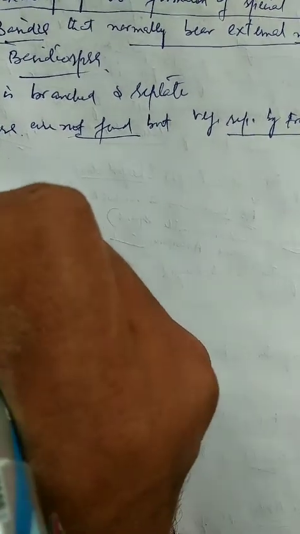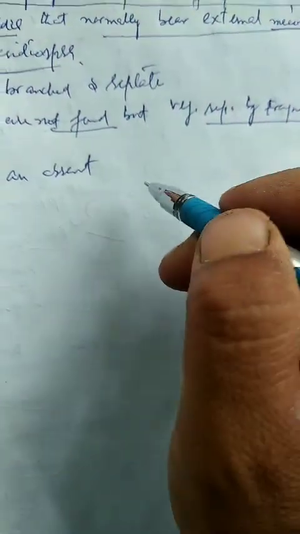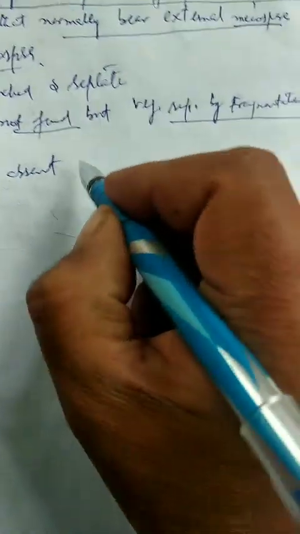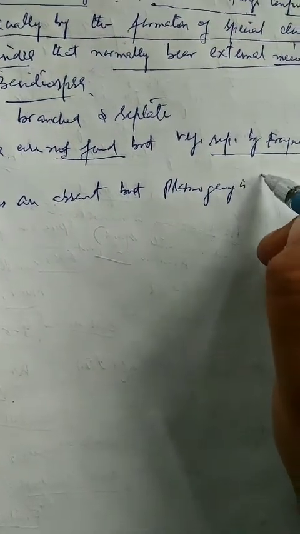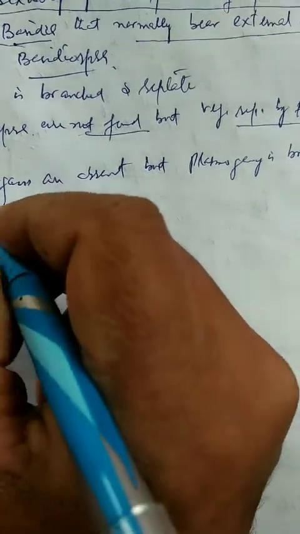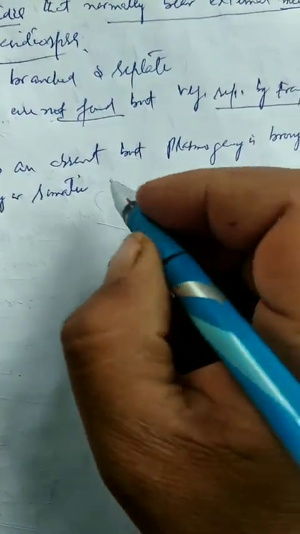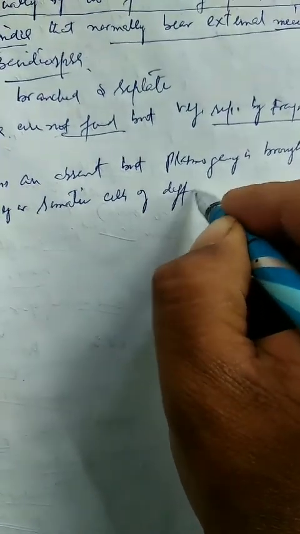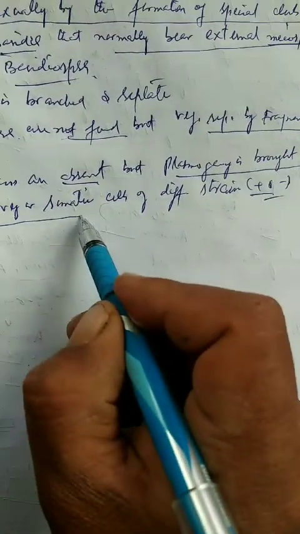The sex organs are absent in these basidiomycetes, but plasmogamy, that is the fusion of vegetative hyphae, of the mycelial protoplasms, is brought about by the fusion of two vegetative or somatic cells of different strands, one positive, another negative.